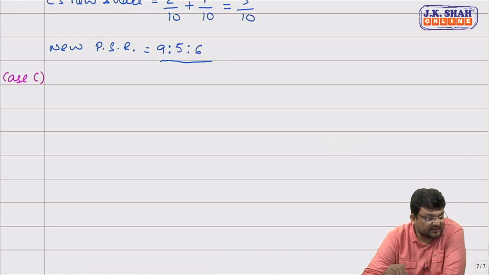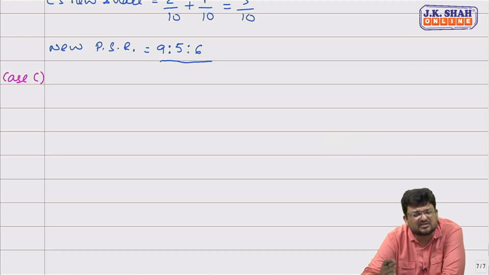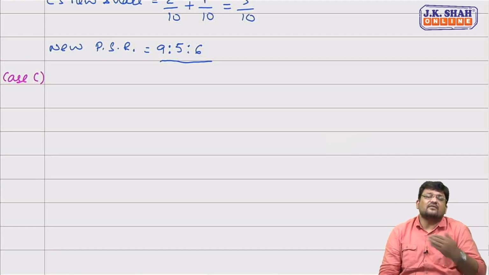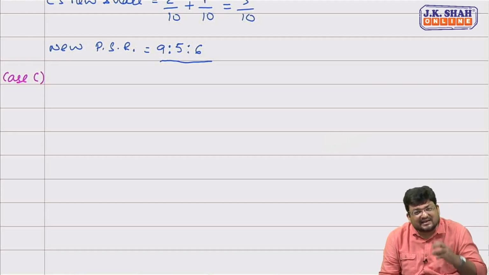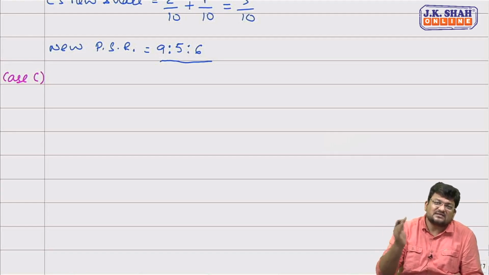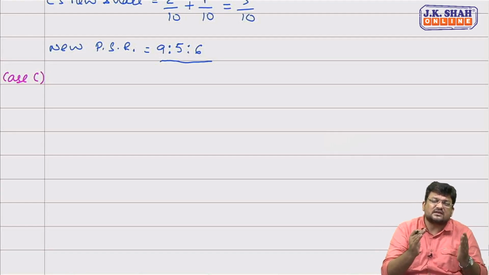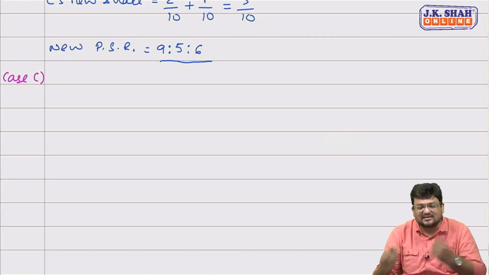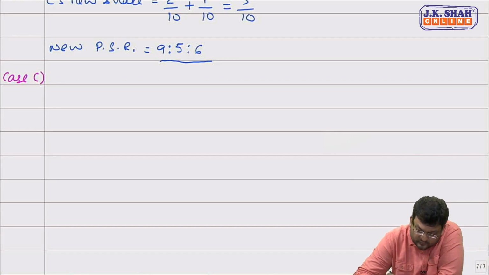C's share is increased by 1/10 share by acquiring from A. So they are only merely changing the language. C's share is increasing by 1/10 and that increase in C's share is being acquired from A. That means A is giving 1/10 share to C. C is gaining and A is sacrificing. Correct, sir. So friends, what will be A's new share then?